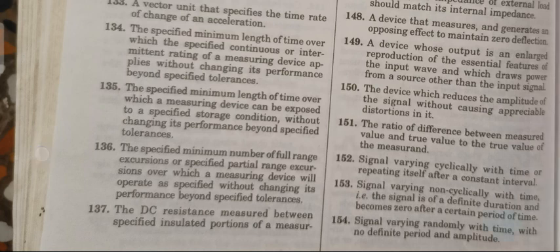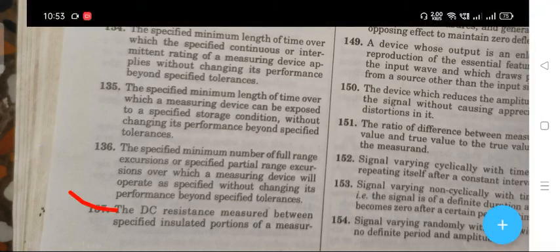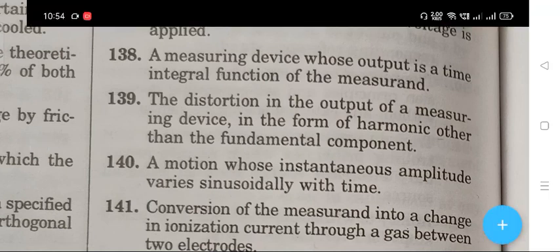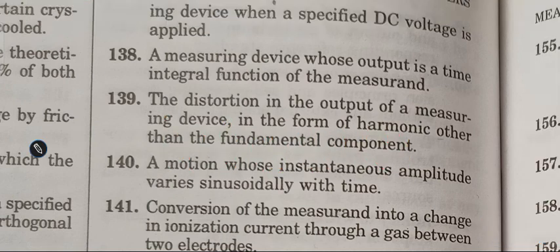The next question is 137: the DC resistance measured between specified insulated portions of a measuring device when a specified DC voltage is applied. The right answer for question 137 is insulation resistance.